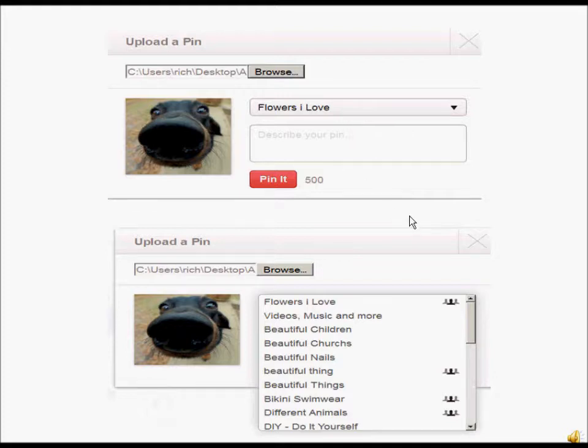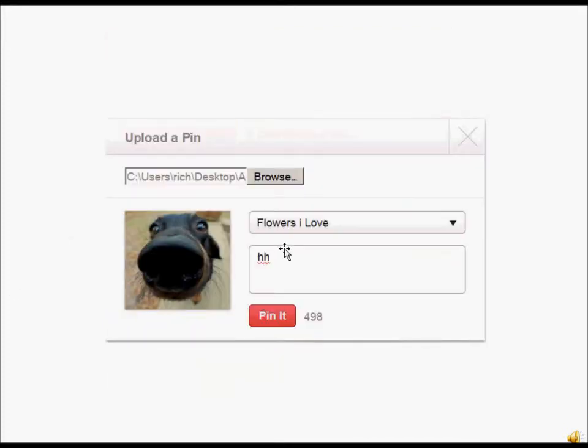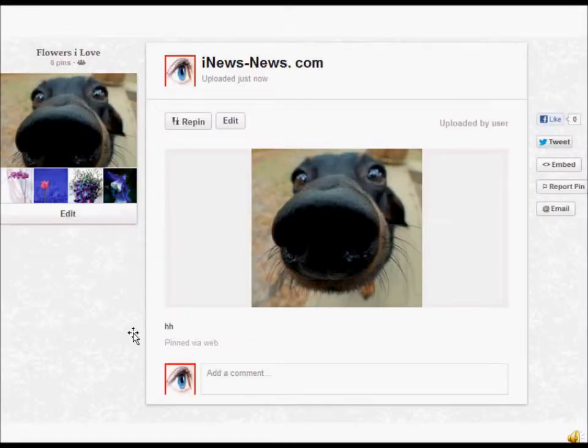Okay, now what I do, instead of filling out this description here, I save a second or two. I just put in 1 or 2 letters here. You have to put something, even 1 dot or 1 letter, in order to hit this pin button. So I just put 1 or 2 letters like this. I just put whatever. I click it real fast, and then I hit the pin. So it doesn't even take but a second. And the reason why is because I'm going to edit on the next screen.